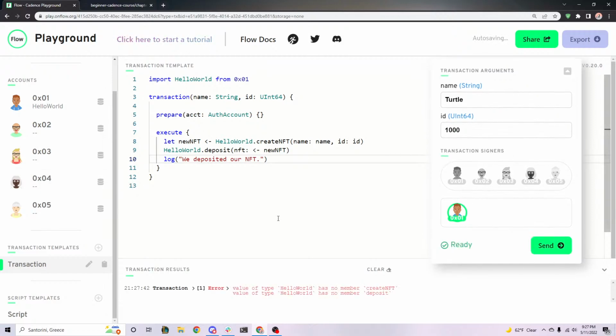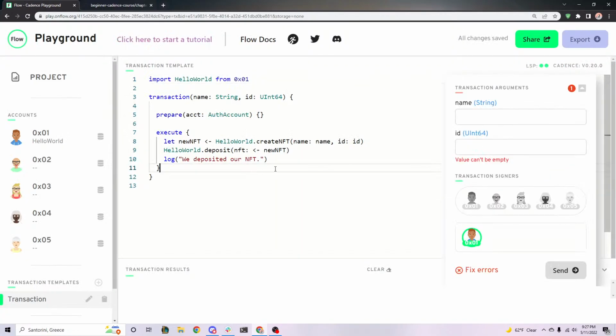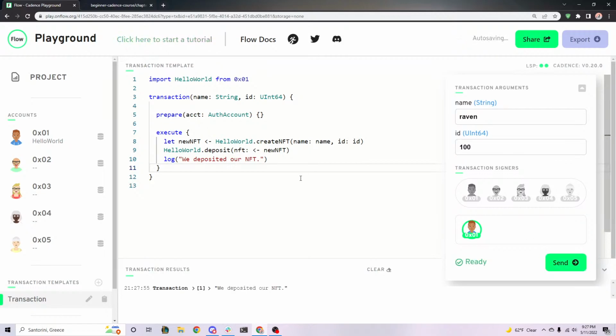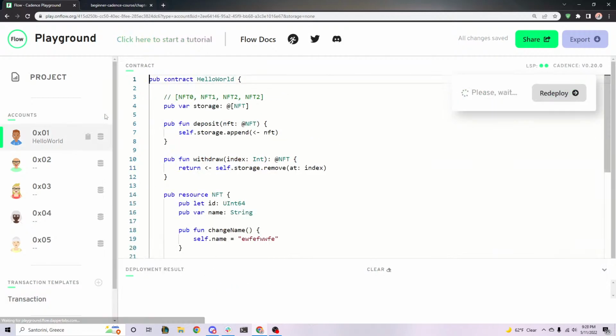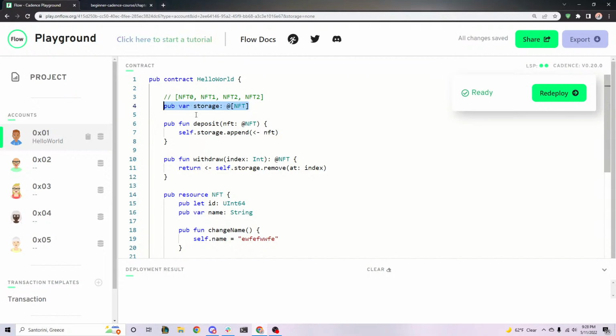Send. Ugh. All right, well, once again, Playground's not being nice. Try it again, just try it. Oh my god, nice, thank god. Okay, so it did it, it deposited the NFT, and now it should exist in here. So how do we actually check that? Well, we'd have to write a function to check it, but for now just trust me that it's in here. Let's not worry about it till later.